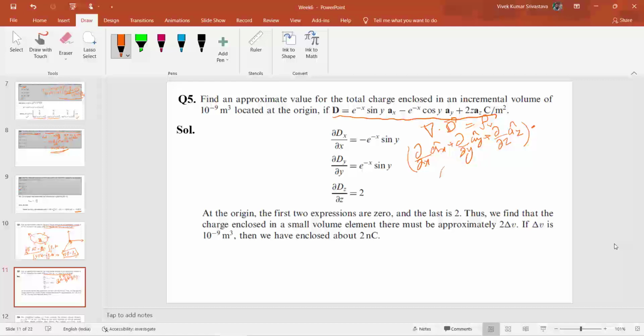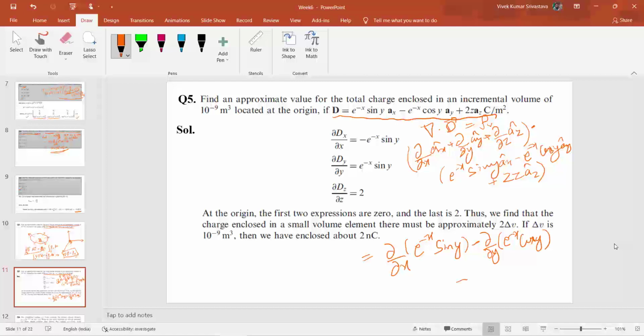dot e raised to the power minus x sine of y into ax minus e raised to the power minus x cos of y into ay plus 2z az. Okay, so you have to individually take the derivative, that is, del by del x of e raised to the power minus x sine of y, then minus del by del y of e raised to the power minus x cos of y, then del by del z of 2z.